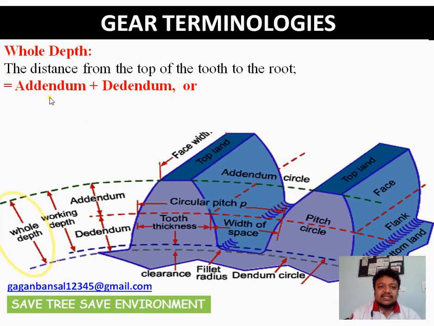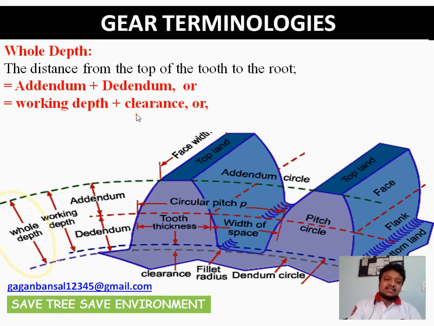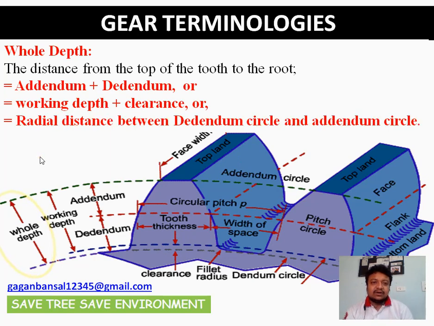We can say addendum plus dedendum is the hole depth, or in other words, working depth plus clearance. Very good. I mentioned also working depth plus clearance is hole depth, or we can say the radial distance between dedendum circle and addendum circle. If you are making the concept, visualizing the things, then this type of mathematical terminologies, this type of additions and subtractions, you can do yourself also. So hole depth is the distance from the top of the tooth to the root.